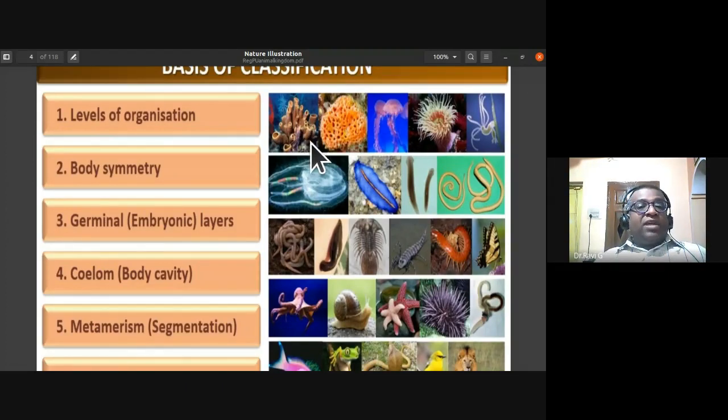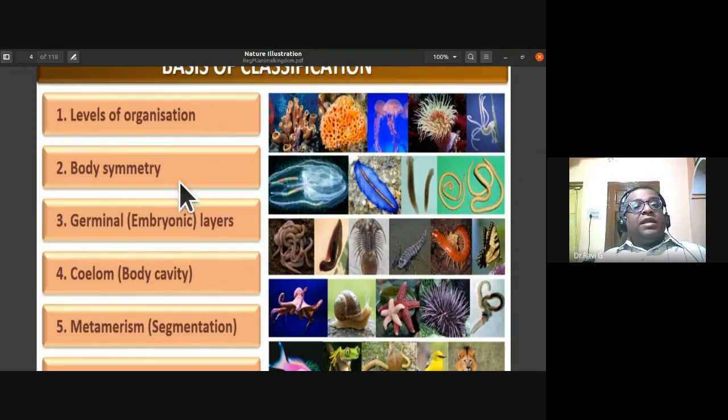If you take phylum Porifera, they have cellular grade of organization. You notice tissue grade of organization in Cnidaria and Ctenophora, these two phyla. Then from phylum Platyhelminthes, you notice organ and organ system levels of organization.